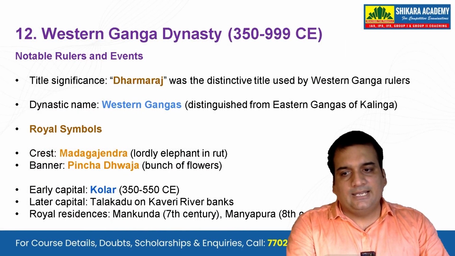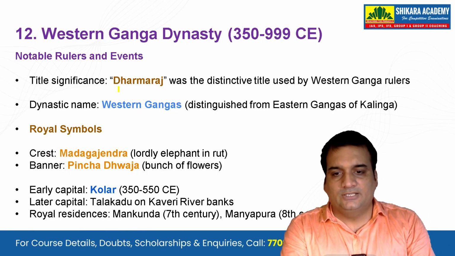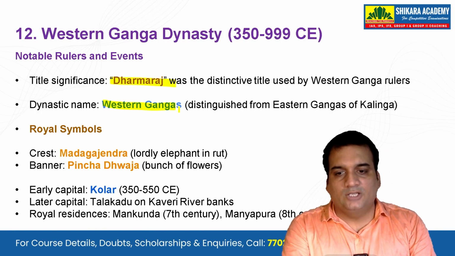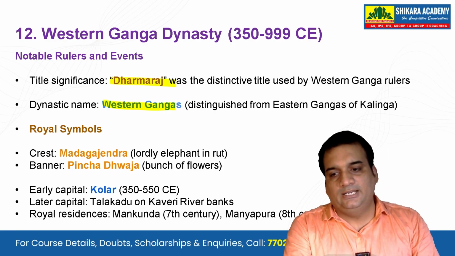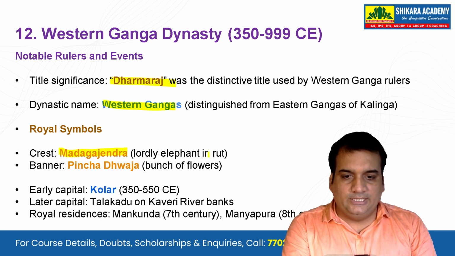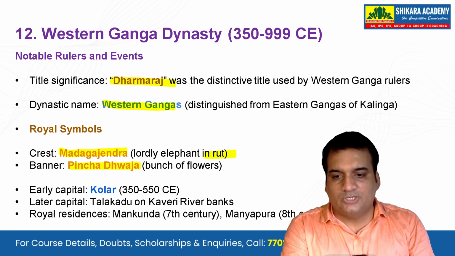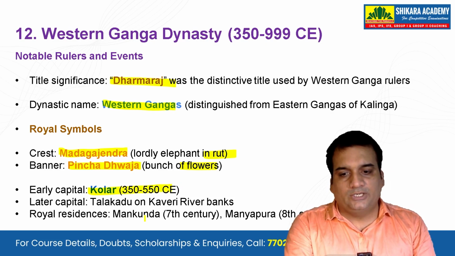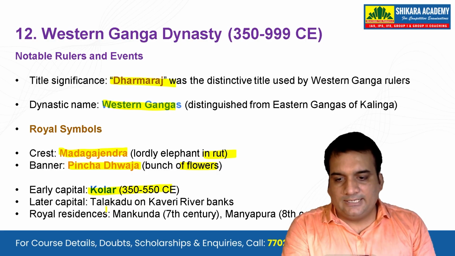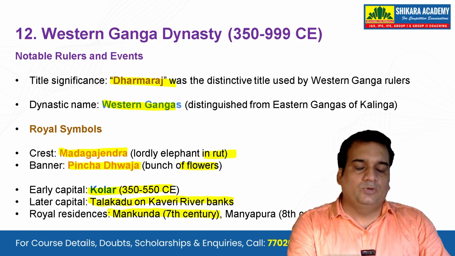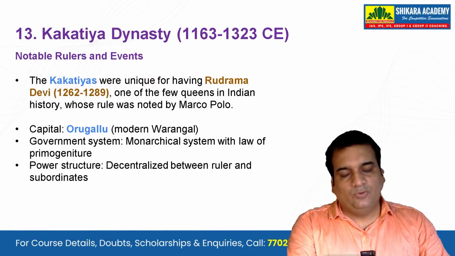Let's see the Western Ganga dynasty, notable rulers and events, title, significance. Dharmaraja was the distinctive title used by the Western Ganga rulers. The dynastic name was Western Gangas, distinguished from Eastern Ganga of Kalinga. Royal symbols were the crest or the motif Gajendra, that is lordly elephant in rut, and the banner was Pincha Dhwaja, that is the bunch of flowers. The early capital was Kolar in 350 to 550 Common Era. Later the capital was Talakadu on the Kaveri river banks, and the royal residence was Manakunda in the 7th century and Manyapura in the 8th century. That was for the Western Ganga dynasty.